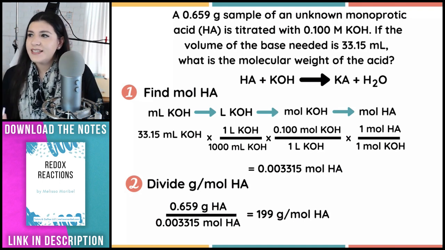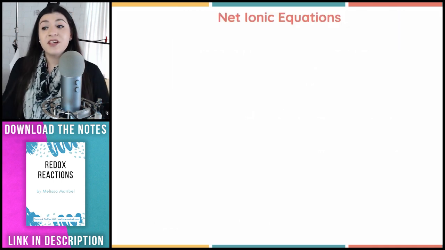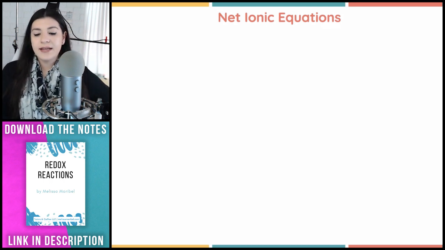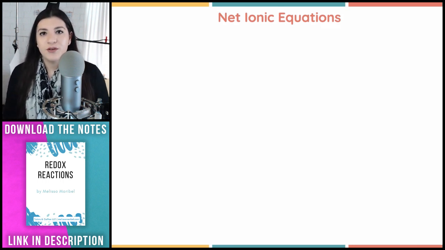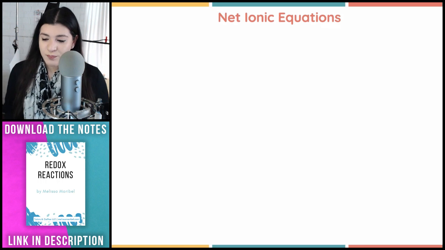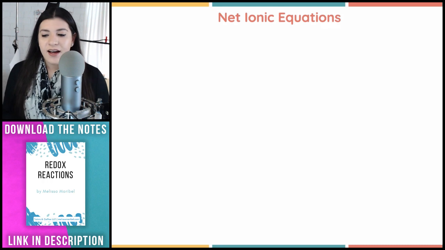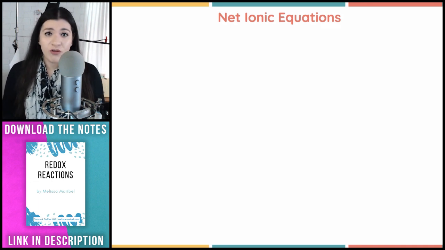So, all right, let's keep going. Okay. So now this other topic, I know a lot of you guys are wanting this topic of net ionic equations. And what I want us to go over and think about first with net ionic equations, this is going to be really beneficial if you know how to use a solubility table. And understanding what a solubility table is and why we need it, it's pretty much just helping us distinguish, is something going to dissolve in water? When we're talking about solubility, that's what we're talking about. If something is soluble, that means it dissolves. If something is insoluble, that means it doesn't dissolve.